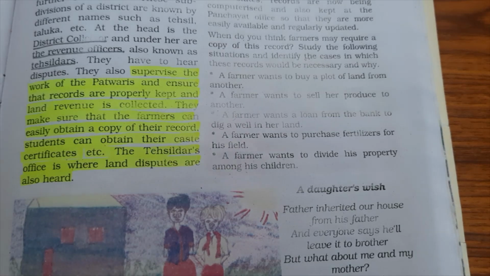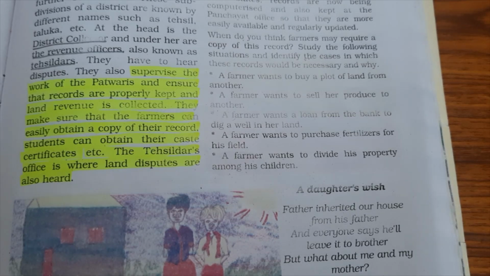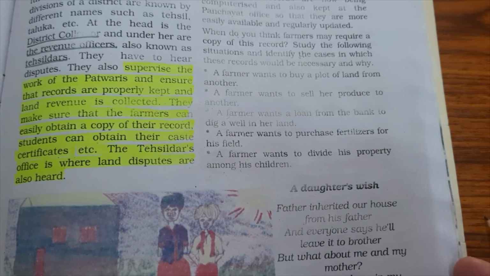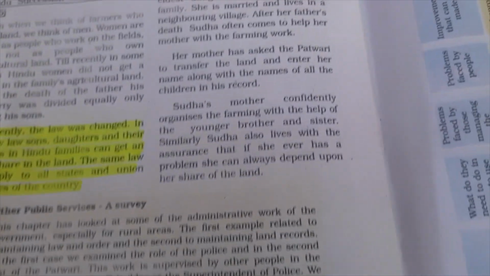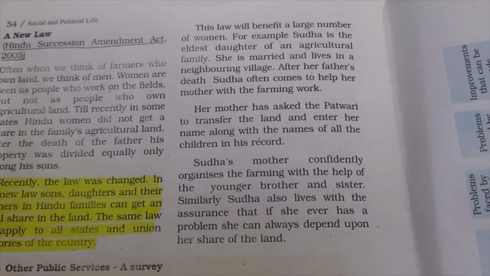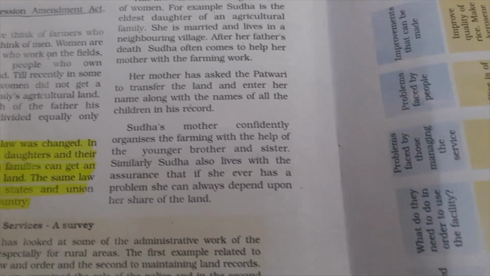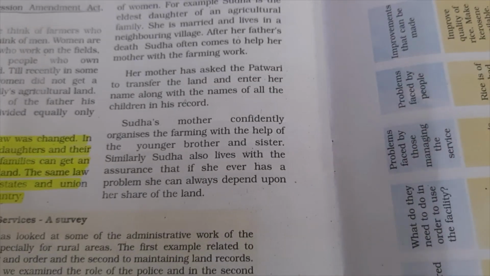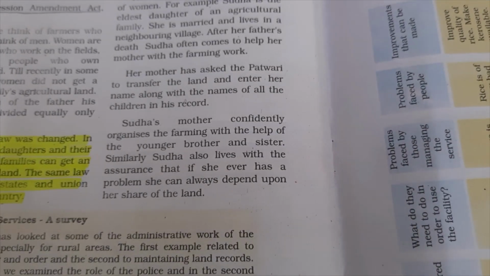They are also revenue officers. All right, that is also a very important point. We have already discussed this poem, a very important point. The Hindu Succession Act, we have also discussed, and it's also very important. You all must be aware of it, and that's all in this chapter. Please revise the chapter and take care.